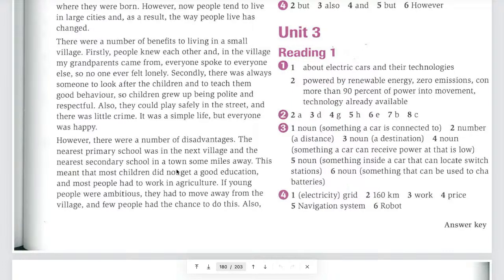Hồng, can you please read the first sentence? However, there were a number of disadvantages. Yes, however, there were a number of disadvantages. Again, by reading the first sentence here, what can you expect to see or to read in this paragraph? Hồng. We will see the disadvantages. Yes, you will see something related to the disadvantages of living in a small community here in this paragraph, right?